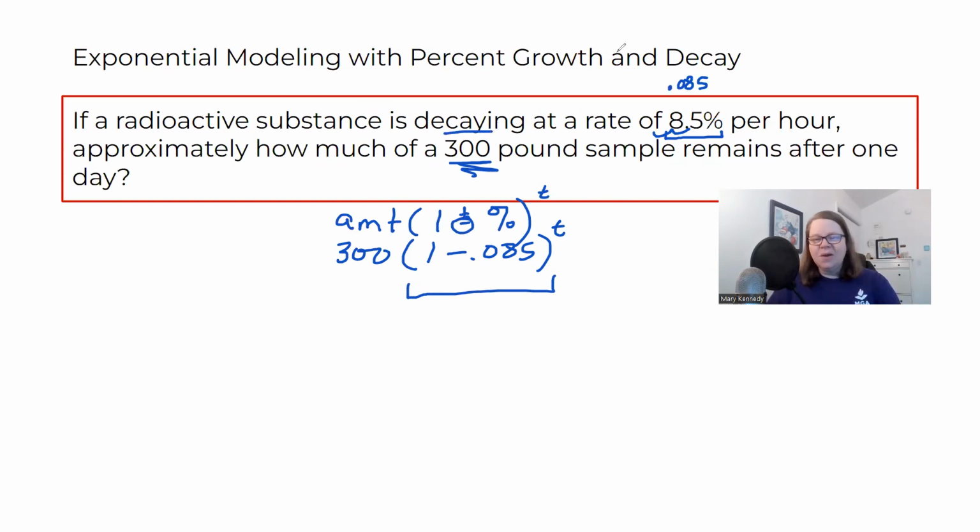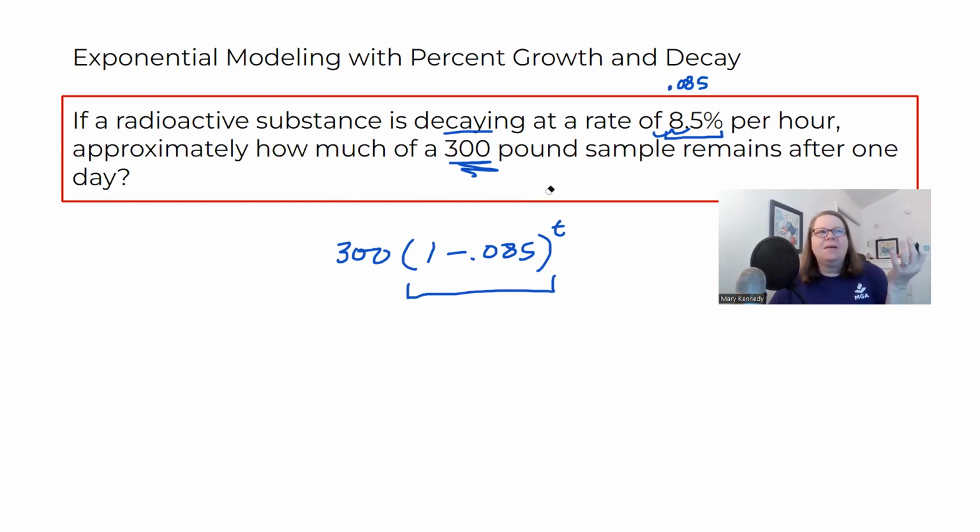Decay is getting smaller. That makes sense. So we're going to use some good logic with this. We know the amount was 300. That's what it starts at. And then the percent as a decimal, that's the 0.085. If you are not clear on why 8.5% equals 0.085, then you need to watch that video and get a refresher. And then it's raised to the t power. T stands for time, which makes sense, right?